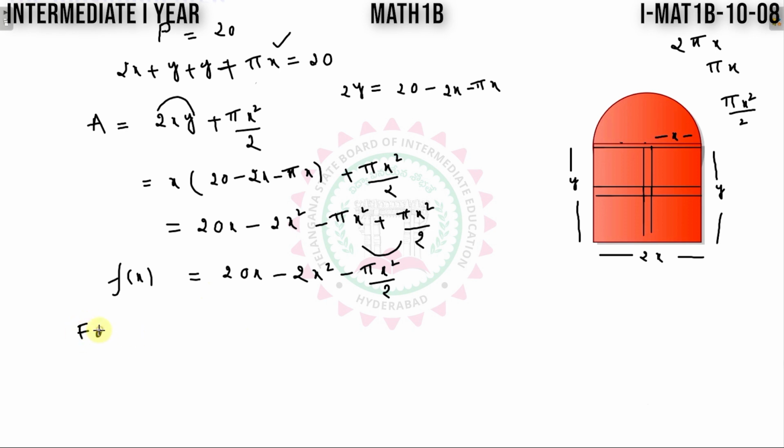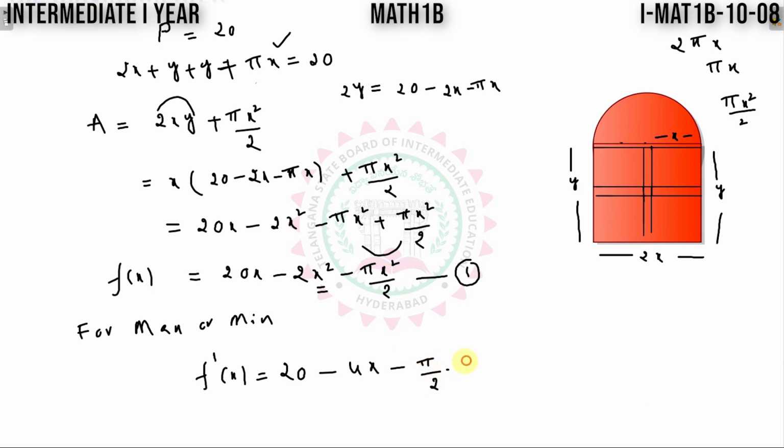For maximum or minimum, we know the procedure. Find out f dash x. Differentiate this with respect to x both sides. 20x derivative is 20, minus x square derivative is 2x, 2x into 2 is 4x, minus pi by 2 constant, x square derivative is 2x.